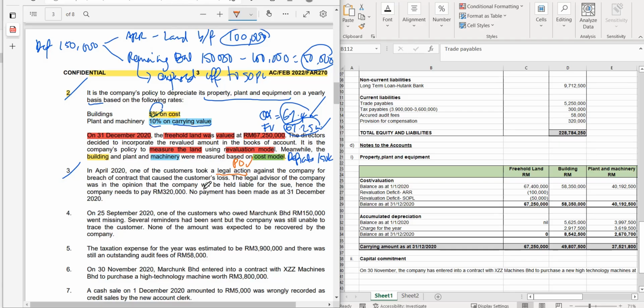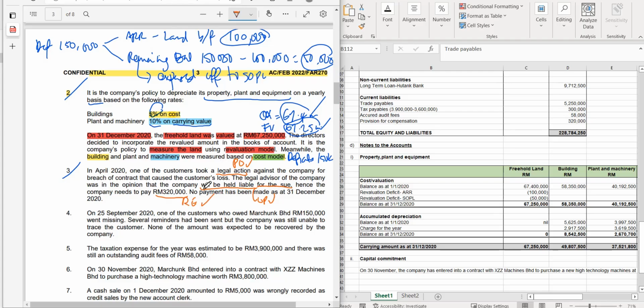advisor of the company was of the opinion that the company will be held liable for the suit. So meaning that you are likely going to pay that compensation. This means that the outflow is probable because it is your legal advisor's opinion. Hence, the company needs to pay 320,000. He is of the opinion that the company will be held liable for the amount of 320,000. So the reliable estimate can be made.